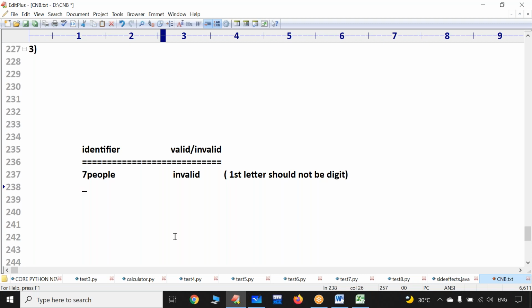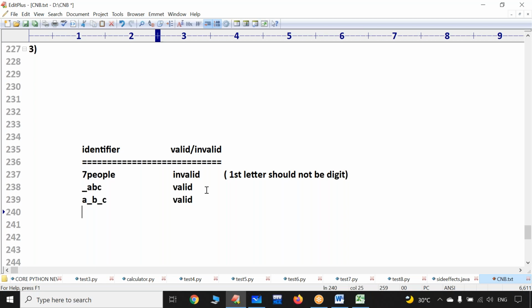Next one, underscore ABC. Valid or invalid? It is 100% valid, no doubt at all. So I recommend you not to use it, but whether to follow or not is all up to you. Clear? Now A underscore B underscore C. Valid or invalid? Can I use underscore any number of times within the name? Happily you can use it, no problem.